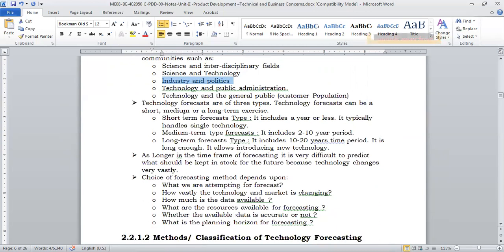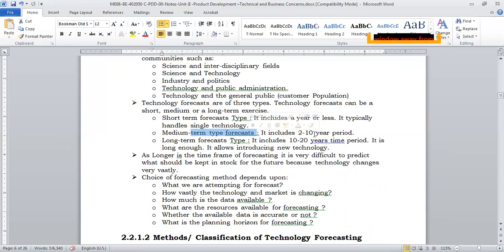As I said, there will be short-term forecasts: what will happen in a few months, around a year. Medium term is 2 to 10 years, and long term means 10 to 20 years. So in Pune, what will be the condition of the industry in the next 10 to 20 years would be a long-term forecast. What will happen in the next 2 to 10 years is a mid-term forecast. And immediately, in the next 6 months, how the corona is affecting all of us, that prediction would be a short-term forecast, right? So the duration of the forecast is very important.